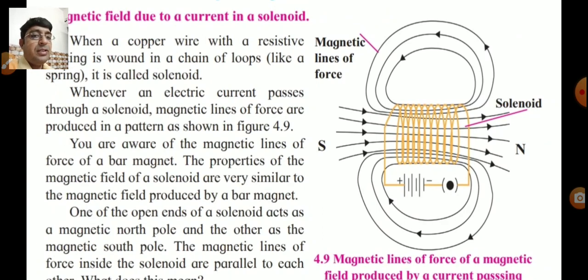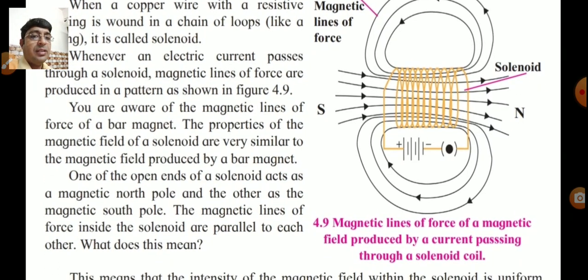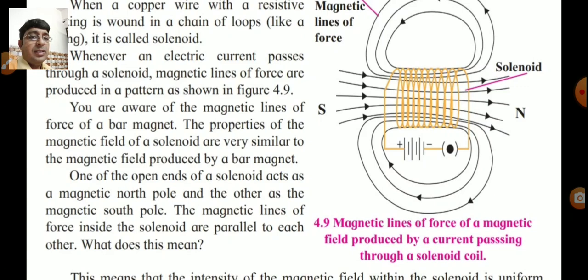The properties of the magnetic lines of a solenoid are very similar to the magnetic field produced by a bar magnet. One of the open ends of a solenoid acts as a magnetic north pole, that is mentioned there on the right hand side, capital N.